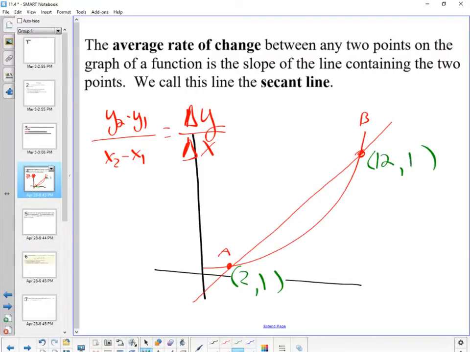So, average rate of change. That means I'm going to take that value, 10, and then take away 1. And then I'm going to take 12 and take away 2, correct? That's going to give me 9 over 10. So my average rate of change would be 9 tenths. Right? Simple enough. All these ideas make sense to you, right?